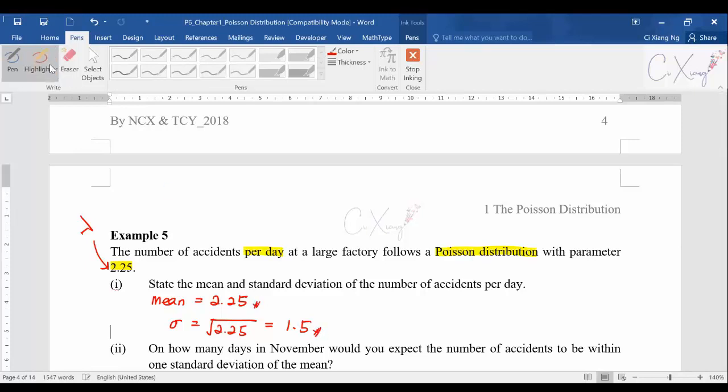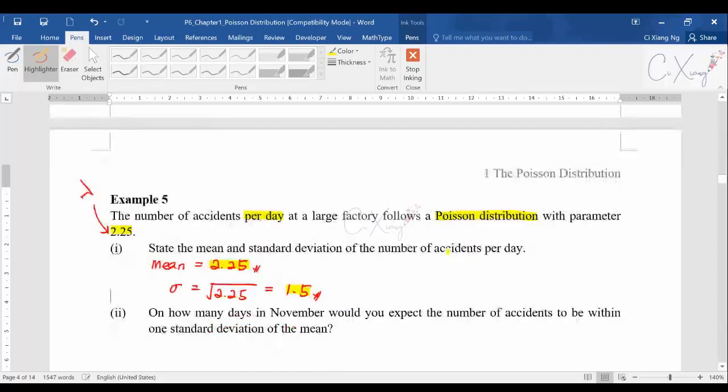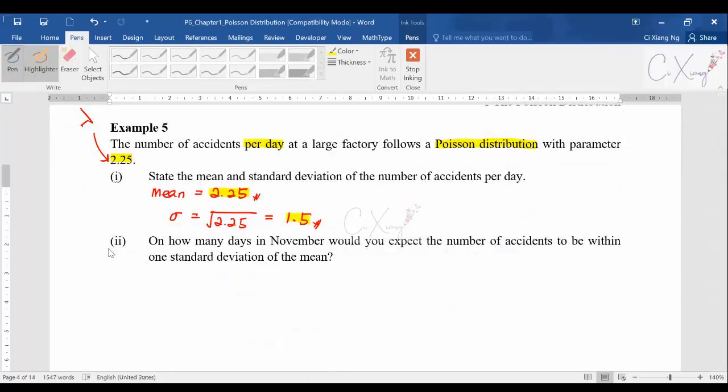This one is very simple, nothing special. You just apply the knowledge that you memorized just now. Okay, then now you go for example part 2, 5.2. On how many days in November would you expect the number of accidents to be within one standard deviation of the mean? Okay, so this is something not so straightforward.